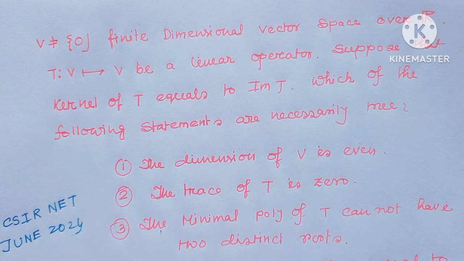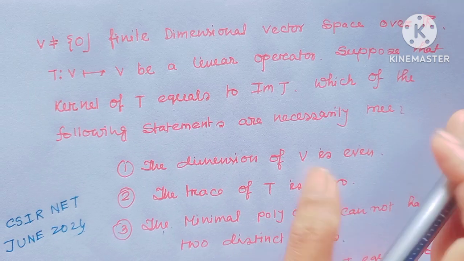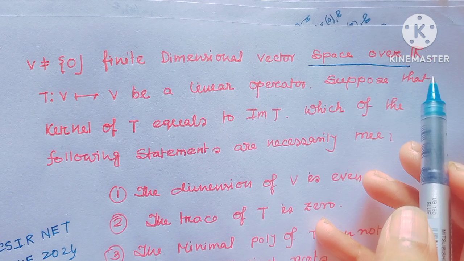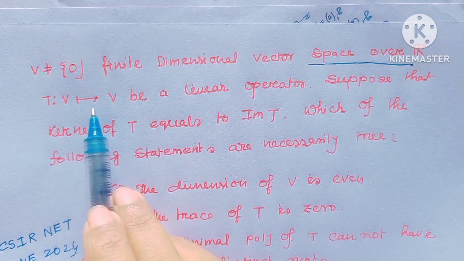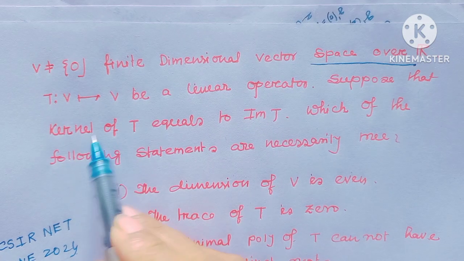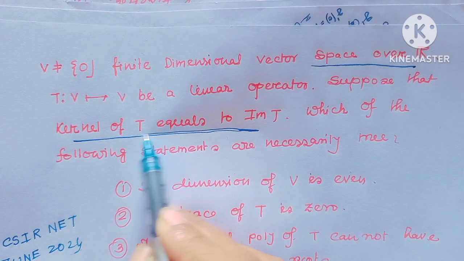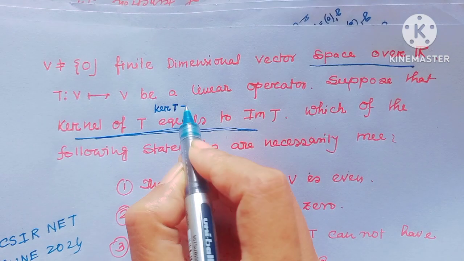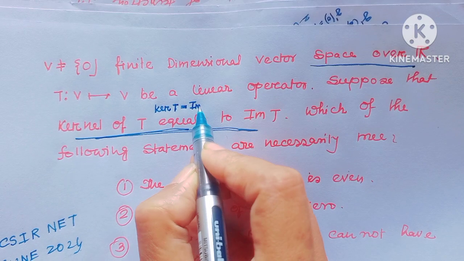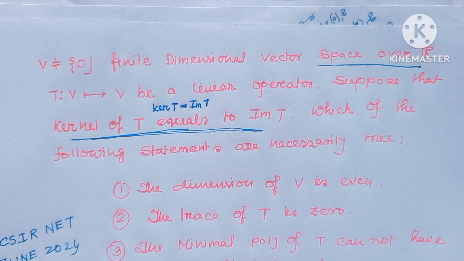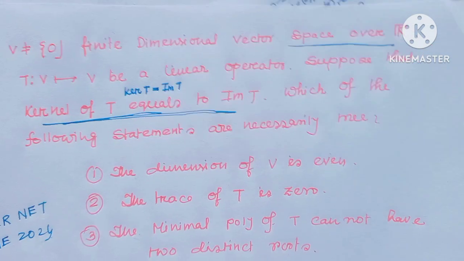The first question: let V be a finite dimensional vector space over R, and T be a mapping from V to V, a linear operator. Suppose that kernel T equals image T. This is a very useful portion. Kernel T equals image T. Then which of the following statements are necessarily true?